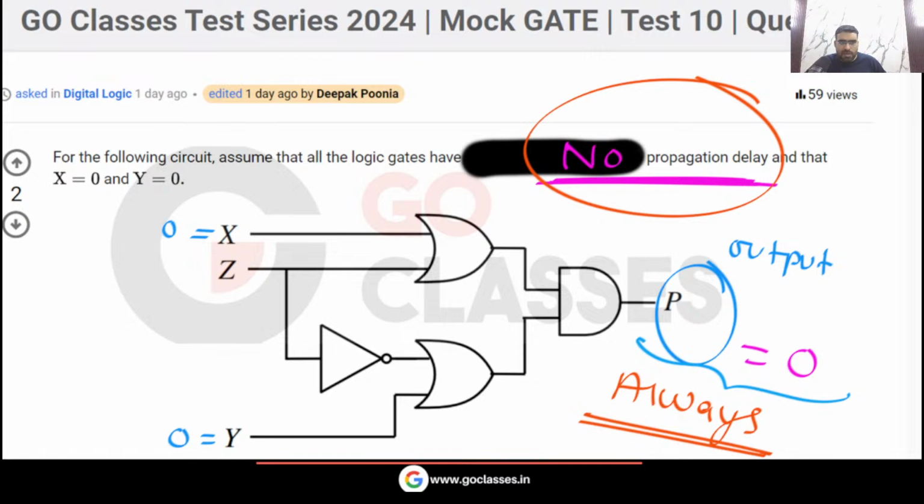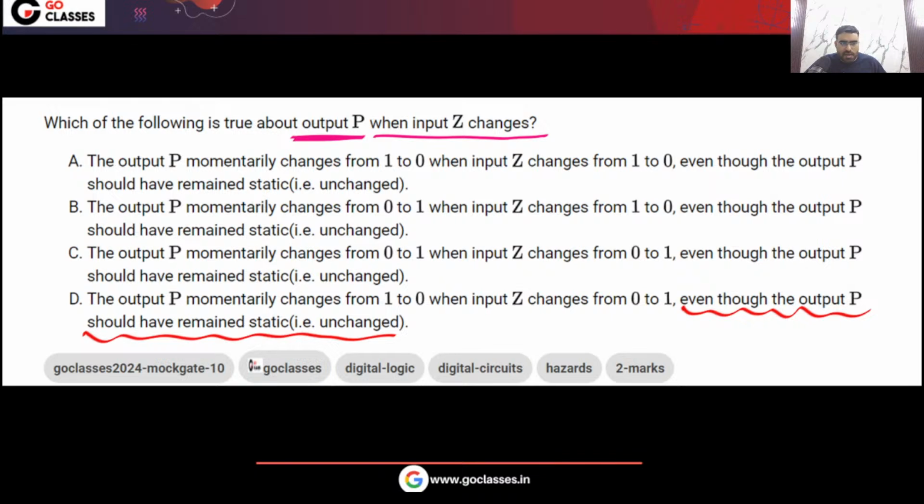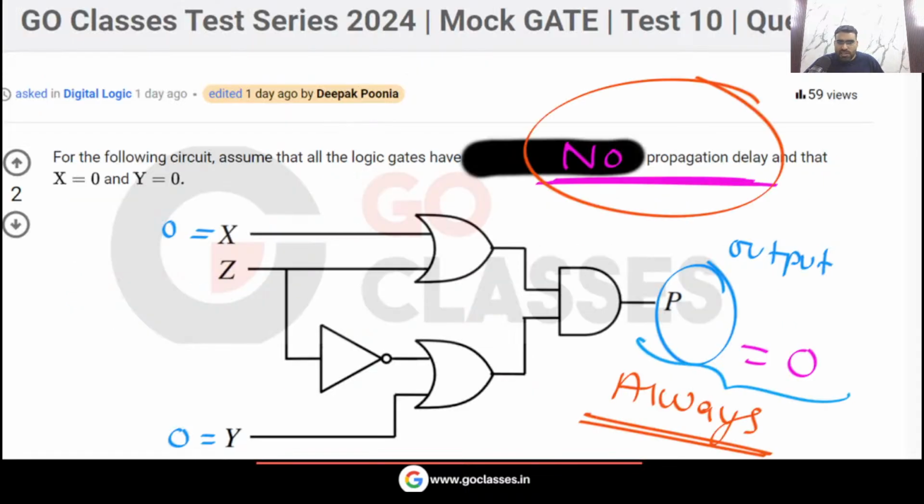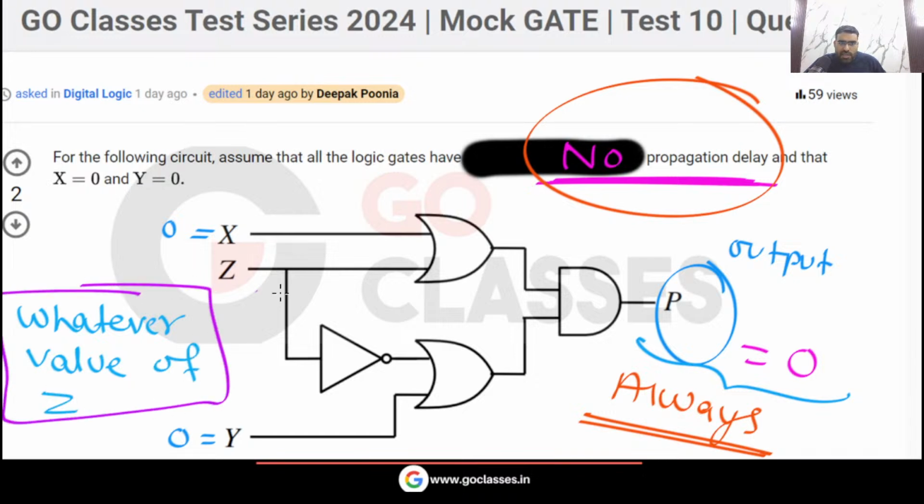Very simple point. And the same thing is given in the options. Whatever value of z you take, the output must always be 0, right?